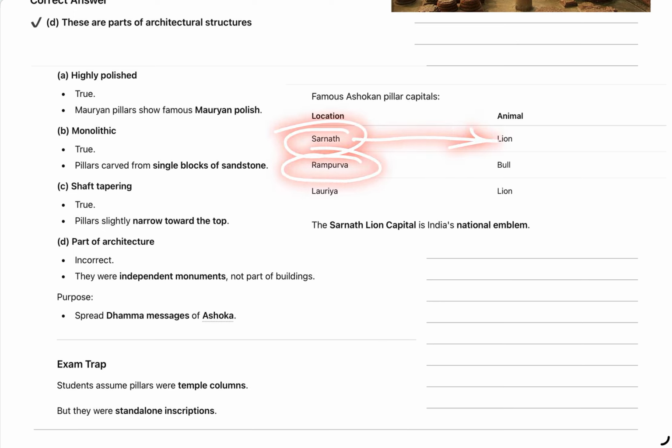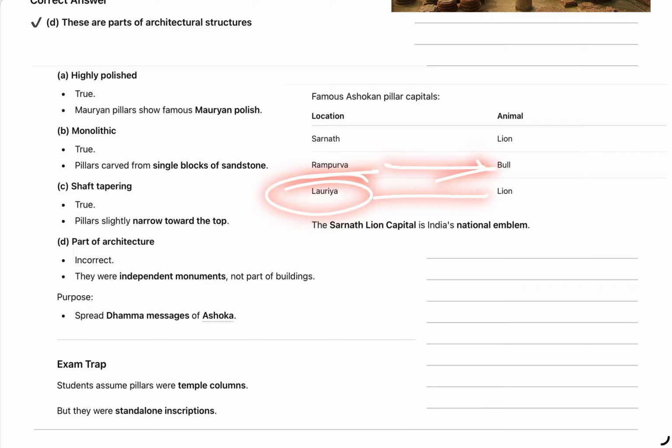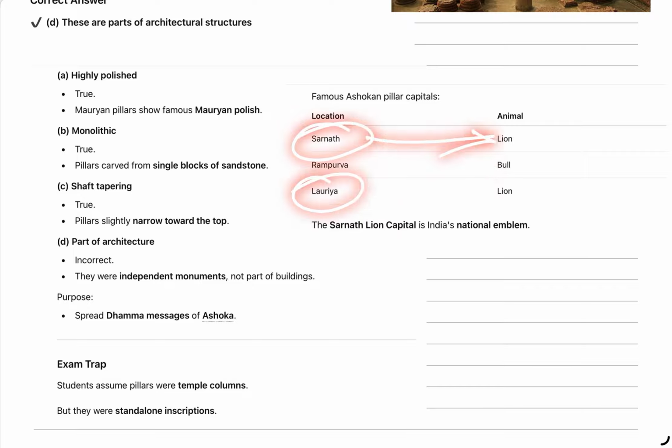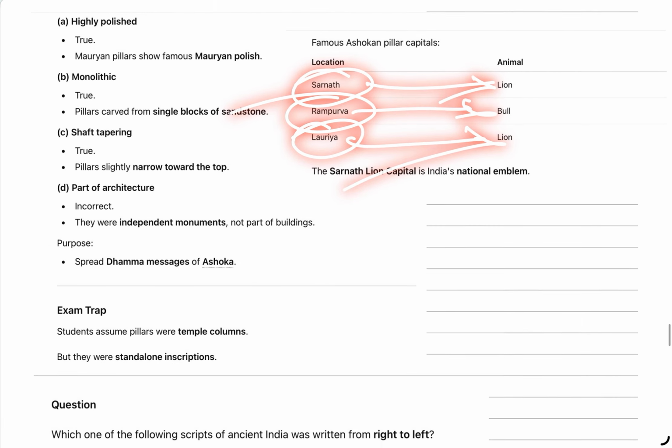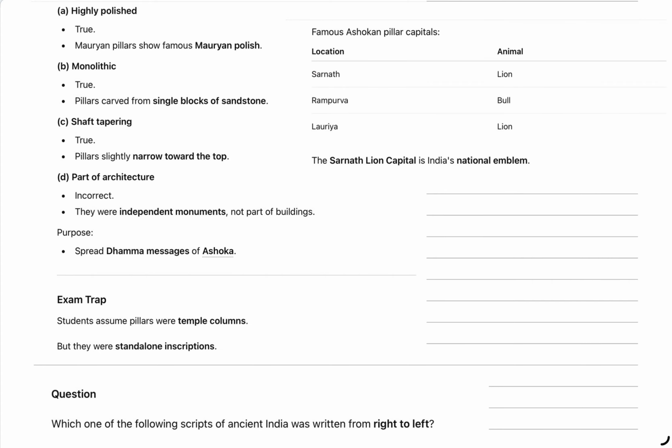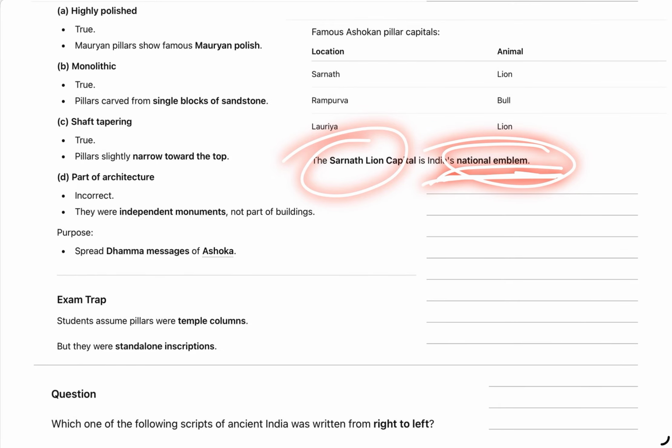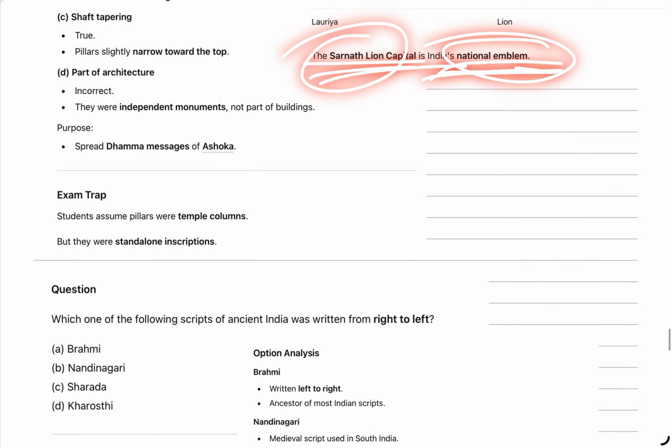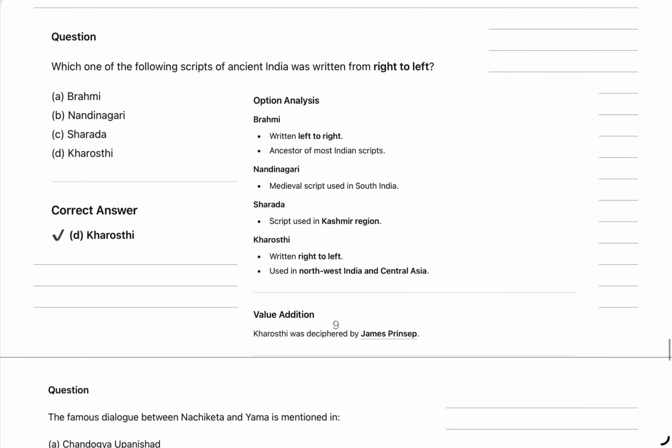If we look into the Rampurva pillar, its capital is a bull, and the Lauriya pillar's capital is a lion. Sarnath lion, Lauriya lion, Rampurva has a bull capital. The Sarnath lion capital is also the national emblem.